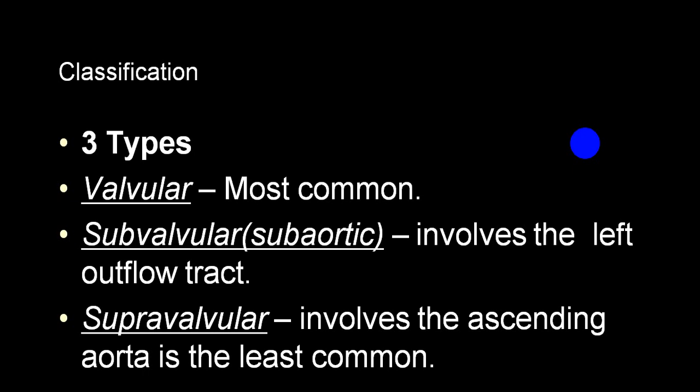These are the two common terms utilized for subvalvular or subaortic or infravalvular. Supravalvular is usually in the ascending aorta, and it is the least common variety where you get narrowing of the aorta producing an identical picture to aortic stenosis. Very commonly the term utilized is coarctation of aorta.